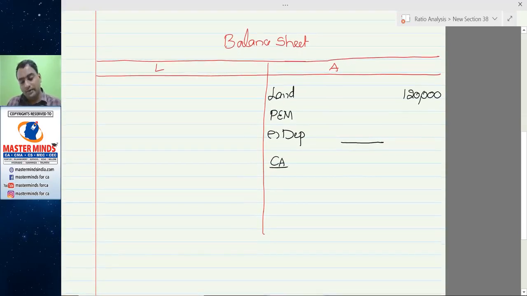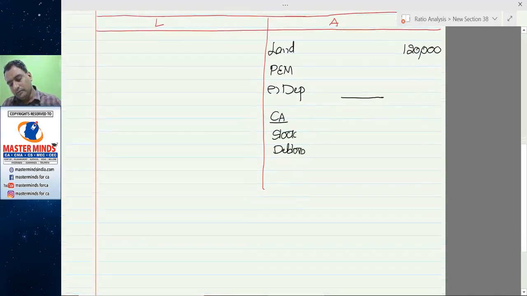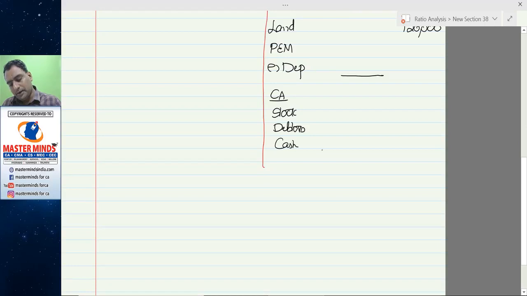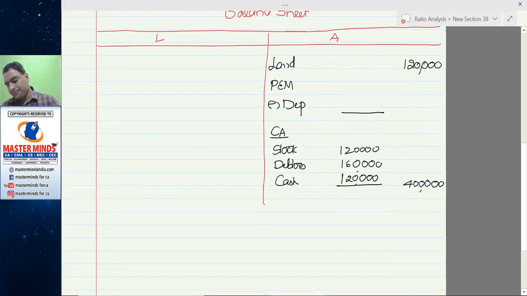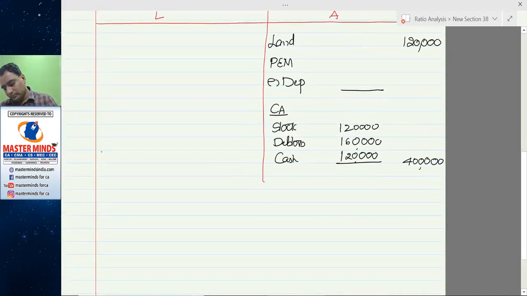In the current assets side, we know the stock balance, we know the debtors balance, but we don't know cash. The total current assets are, no, cash balance was first computed 1,20,000, stock 1,20,000, debtors 1,60,000. 4 lakhs.